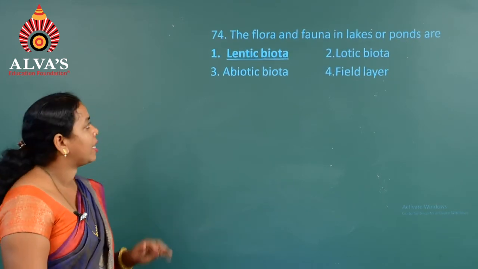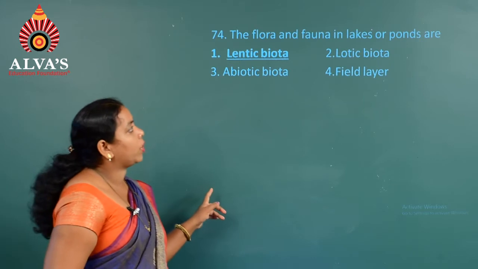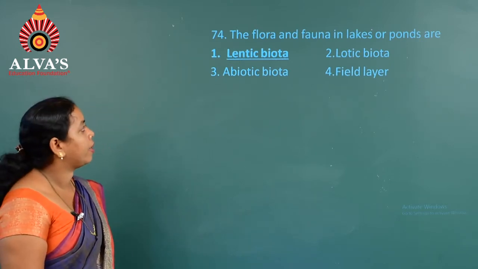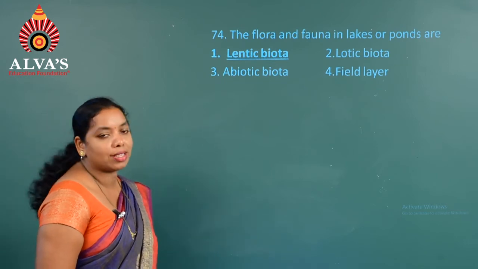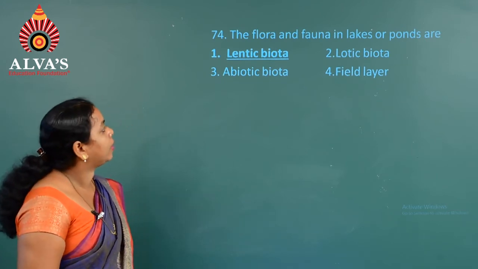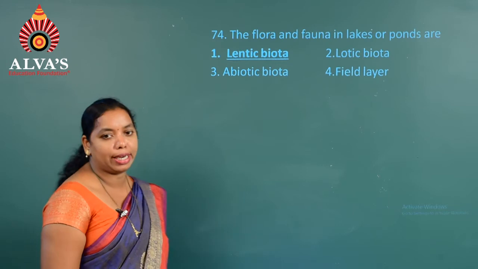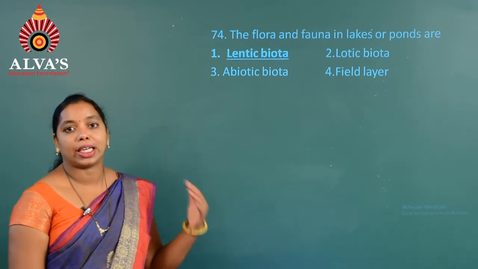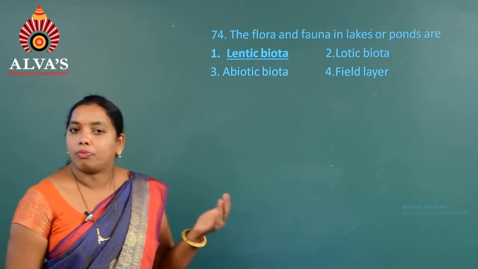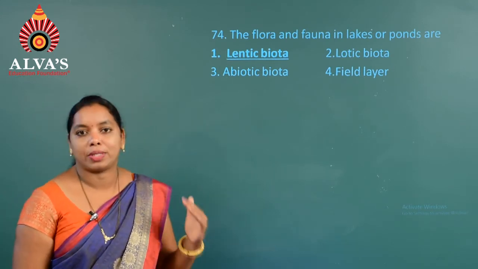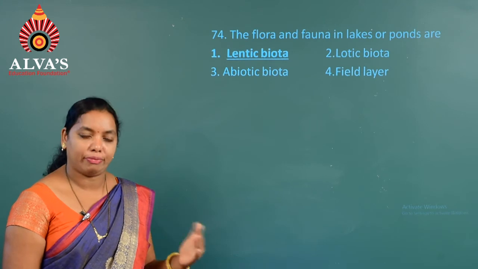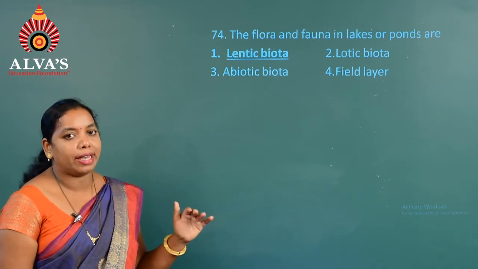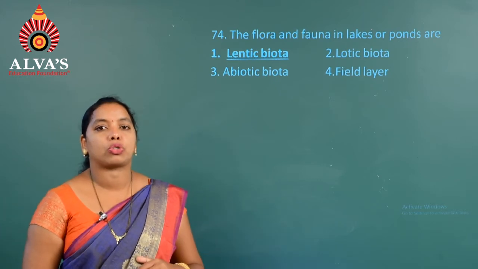Moving on to the next question, question number 74. The flora and fauna in lakes or ponds are: first one lentic biota, second lotic, third one abiotic, fourth one fade layer. If you consider the aquatic ecosystem, it is further classified into flowing water and standing water ecosystems, and the freshwater ecosystem. The stagnant water ecosystem is called lentic, whereas the flowing water ecosystem is called lotic.